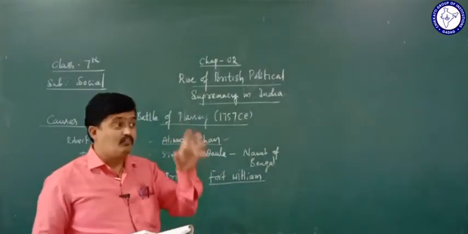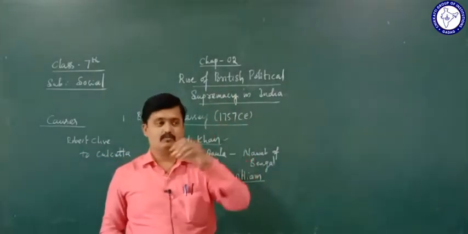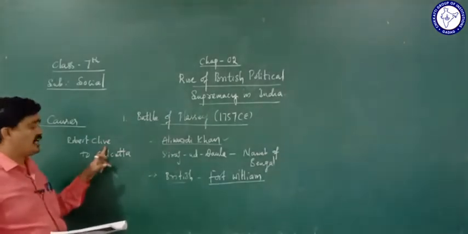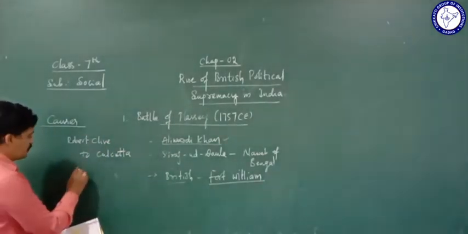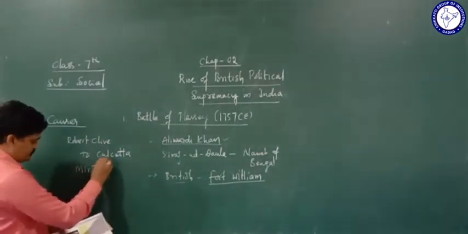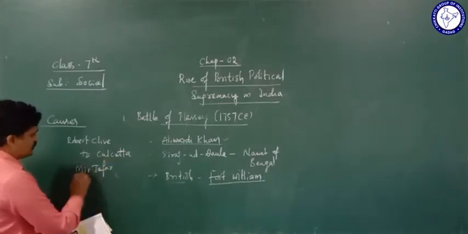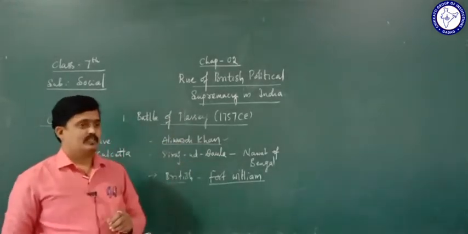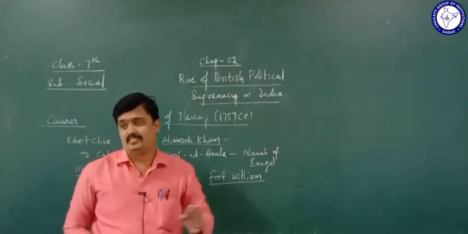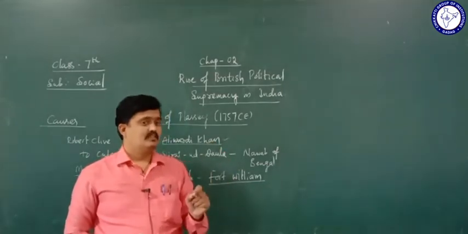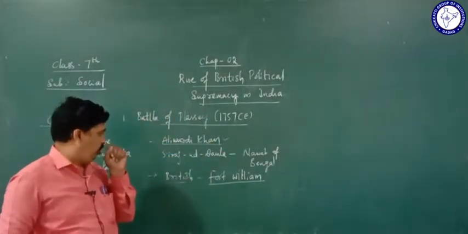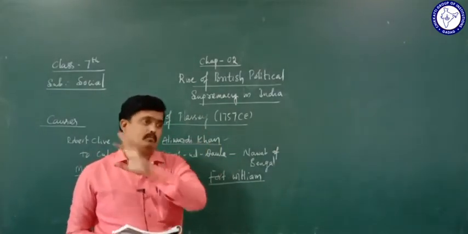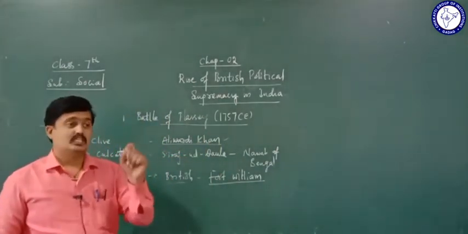By offering him the post of Nawab. Who offered? Robert Clive offered whom? Mir Jafar. He offered Mir Jafar what? The post of Nawab. He told him, if you help me, he was going to give him the post of Nawab.